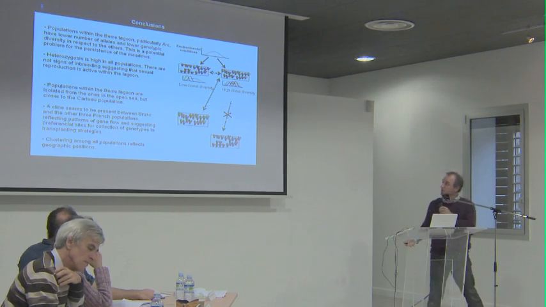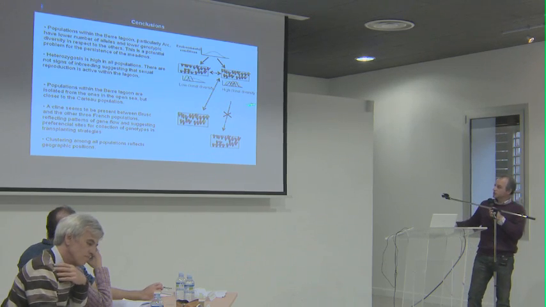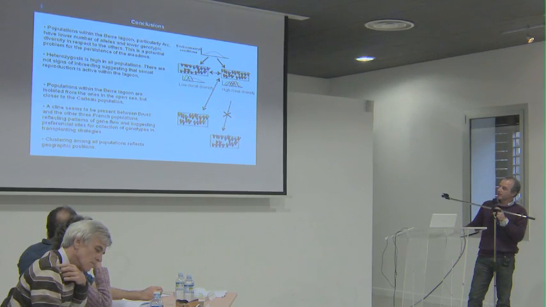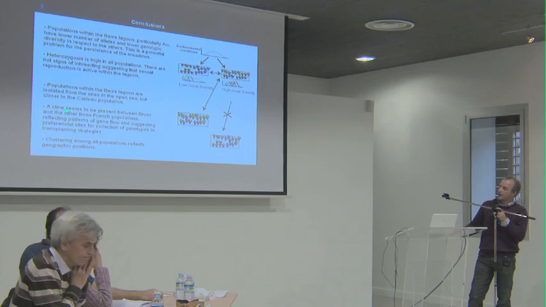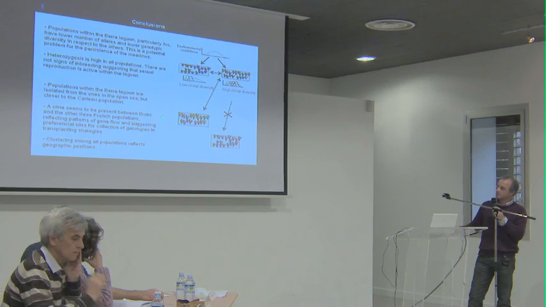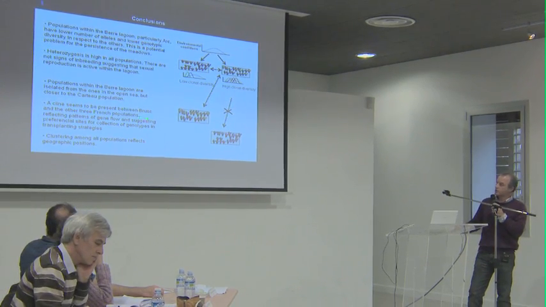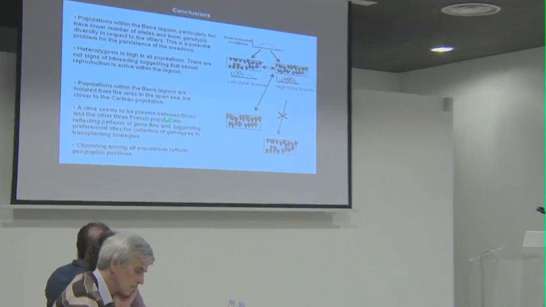Looking at the gene flow, populations within the Berre Lagoon are isolated from the ones in the open sea, but are closer to the Carteau population. And a decline seems to be present between Brusque and the other three French populations, reflecting patterns of gene flow.